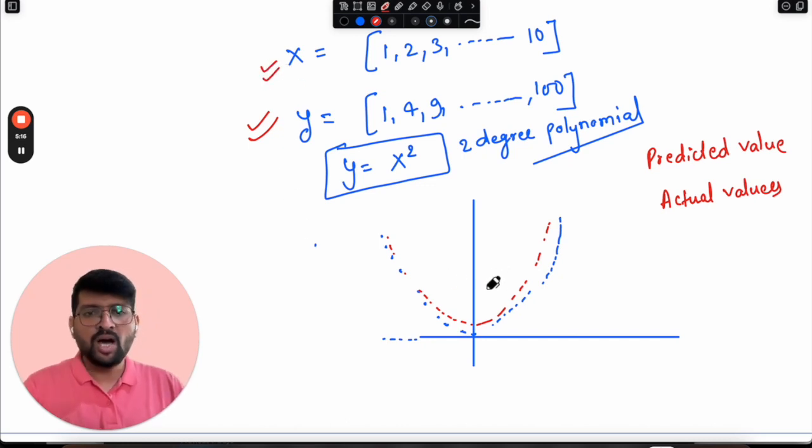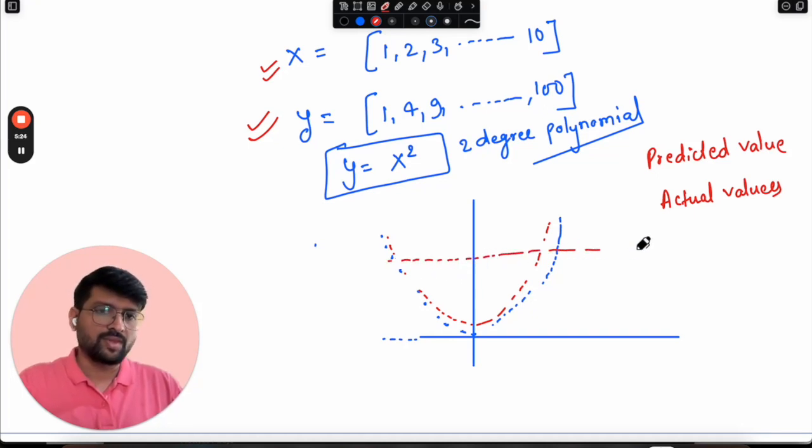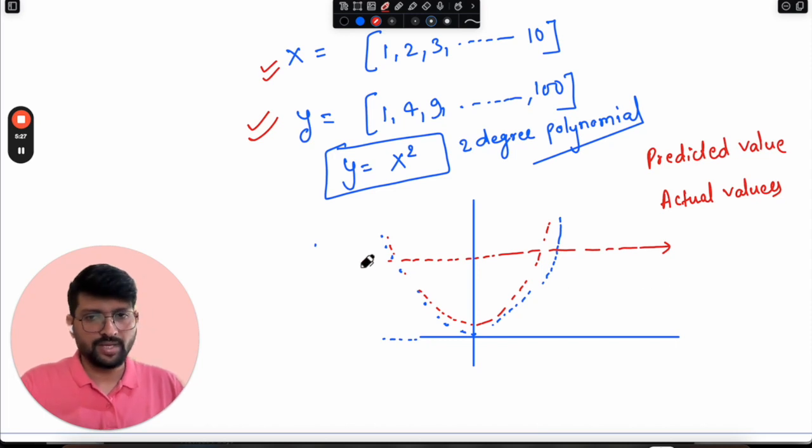Suppose somehow our machine found that it only predicts one particular constant value, something like this. This is nothing but a constant value.